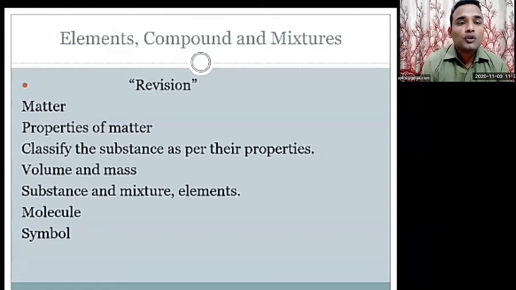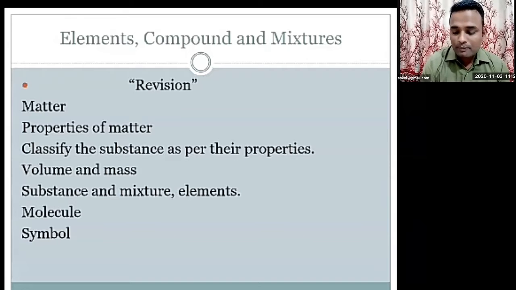Okay, next, what are volume and mass? What exactly are volume and mass? What is the difference between mass and weight? Yesterday I talked about mass and weight. What is the difference between them? Now the substance and the mixture. What do we call a substance, what is a mixture, and what is an element? These things we have already learned.